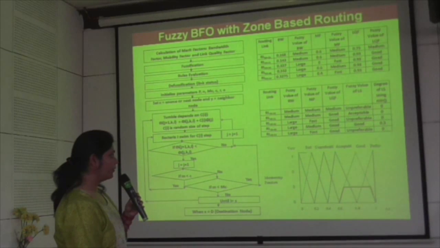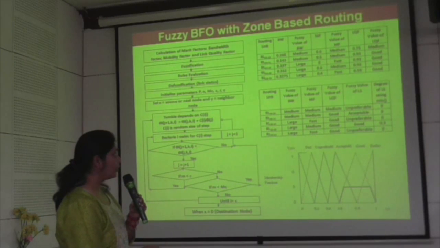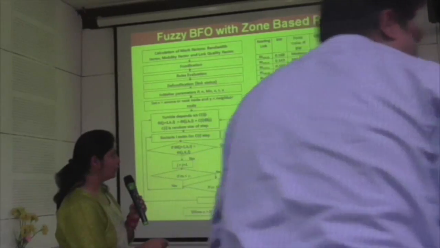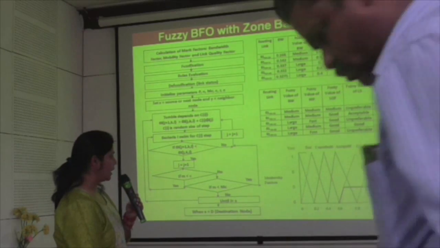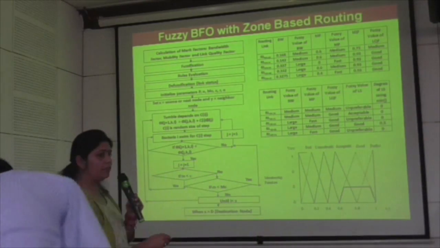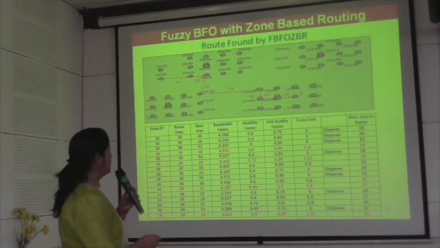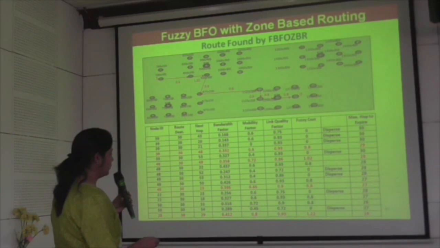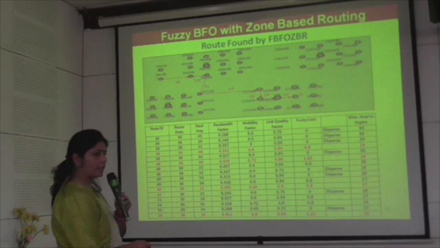This is the basic way we are finding out the fixed value here. So these are the values of the rules which I am getting. Unpreferable, acceptable, unpreferable. This is the value of the degree of the LS. This axis is showing the degree of LS using the minimum method. The rule is found through fuzzy BFO, and here we can see that we disperse these nodes because the fuzzy cost is 0, and this node is selected because here the fuzzy cost is high.